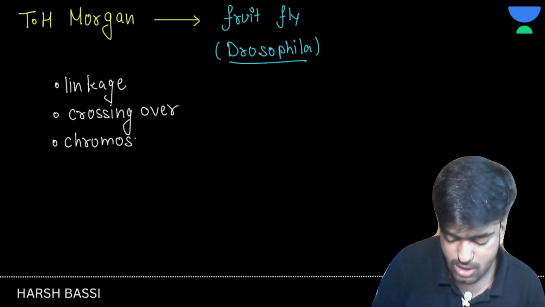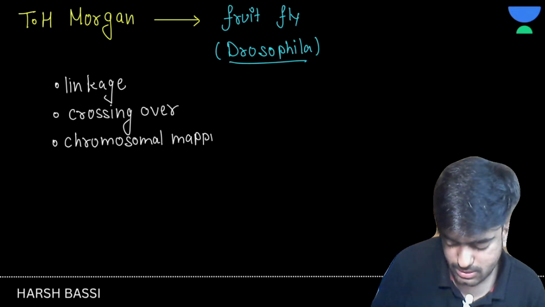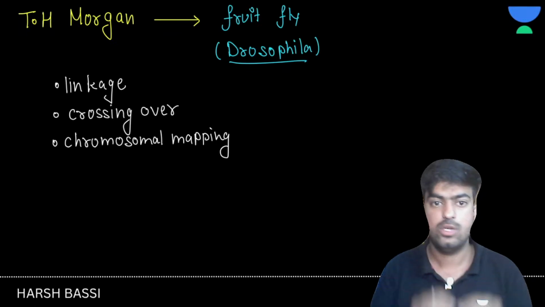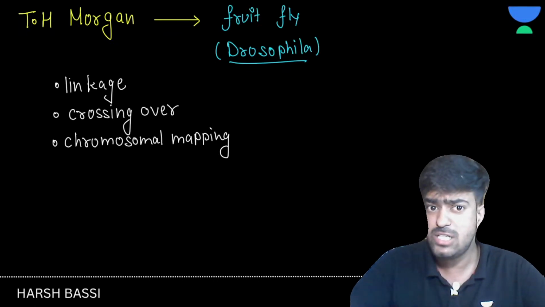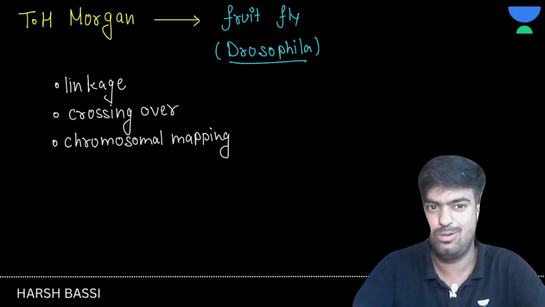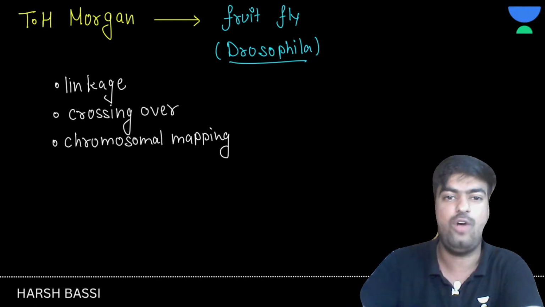So let's write here chromosomal mapping, right? So many terms were given by T.H. Morgan. And does this end the list of the scientists? No, not right now. We have a few more scientists on the list. So now we have what?